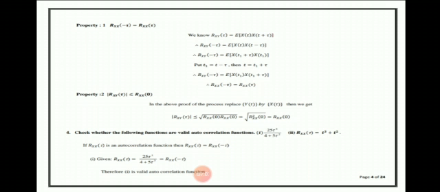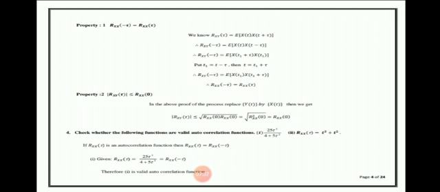Fourth question: check whether the following functions are valid autocorrelation functions. First one, 25 tau square divided by 4 plus 5 tau square, and second one, R xx of tau equal to t cube plus t square. If R xx of tau is an autocorrelation function, then R xx of tau equals R xx of minus tau.